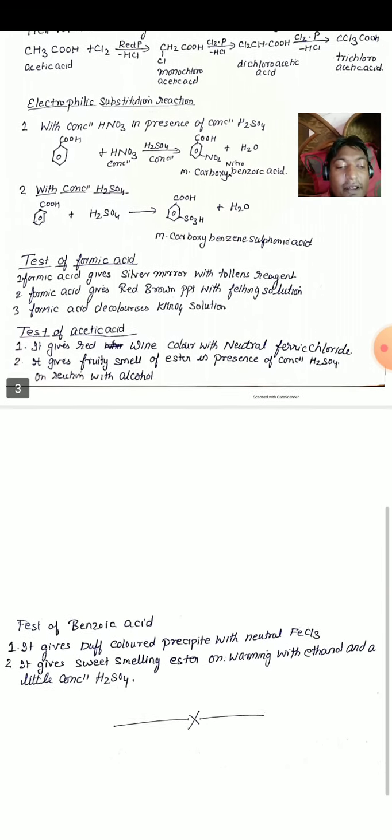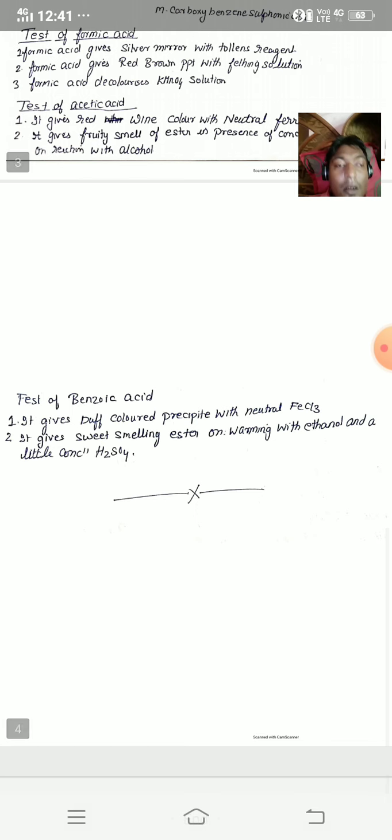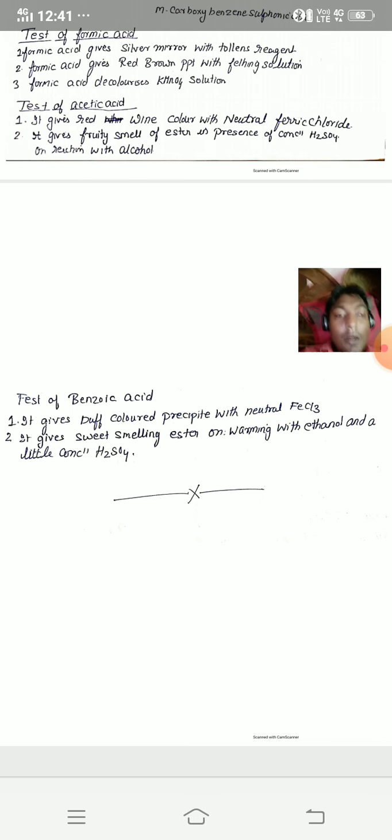Next is test of benzoic acid. Benzoic acid gives buff color precipitate with neutral ferric chloride. Benzoic acid also gives sweet smelling compound ester on warming with ethanol and concentrated sulfuric acid.